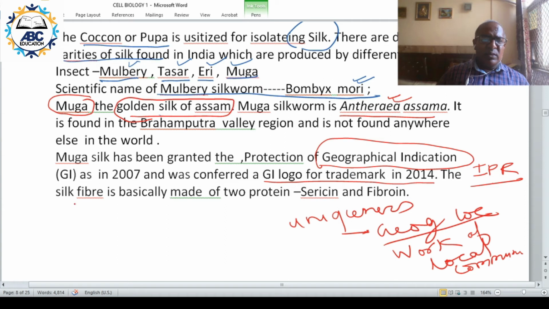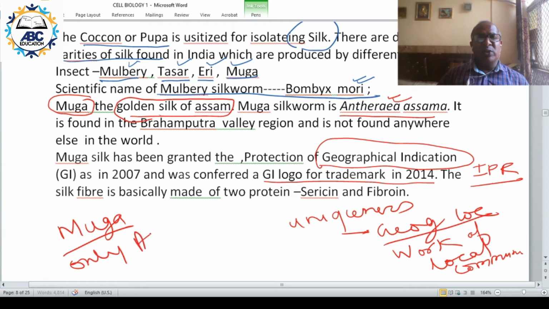Now, there can be other silk which can be golden color also, but that cannot be sold as Muga. Only the silk that is cultivated in Assam can be marketed as Muga, only Assam grown, not other areas. That is the purpose of geographical indicator. Only Assam grown silk can be sold in the market as Muga silk, not others.